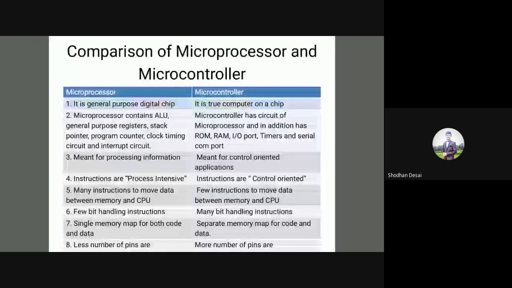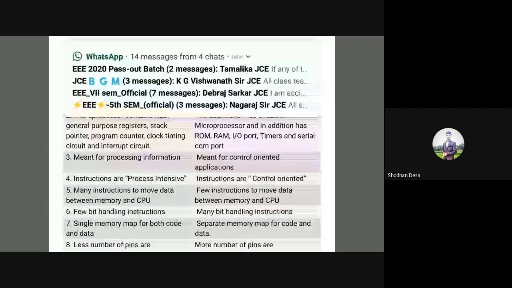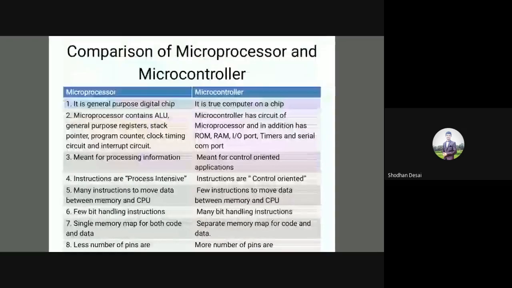Single memory map for both code and data in a microprocessor, that part we will pick up next. So in a single memory, we are storing both the program and the data in a microprocessor. But in a microcontroller, we have two different memories. One is meant for storing the program or the code, and the other memory is meant for storing the data. So we have two different memories in the case of a microcontroller.